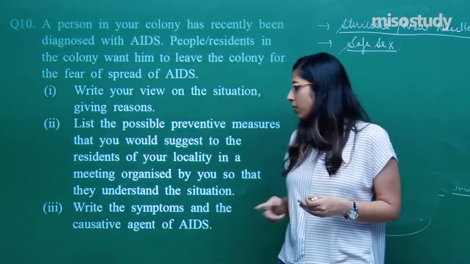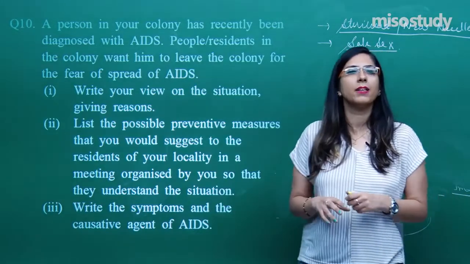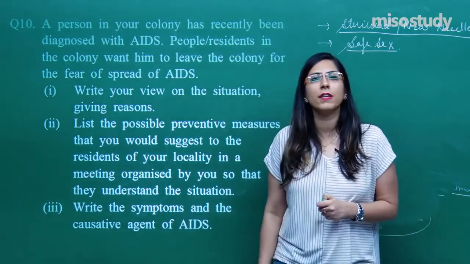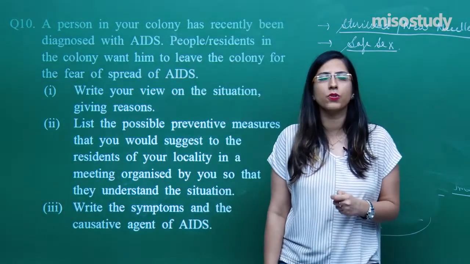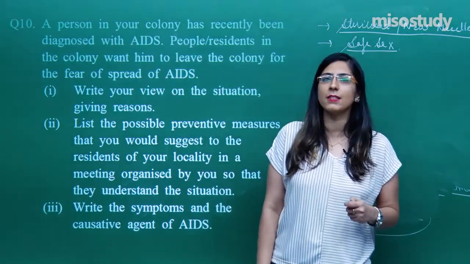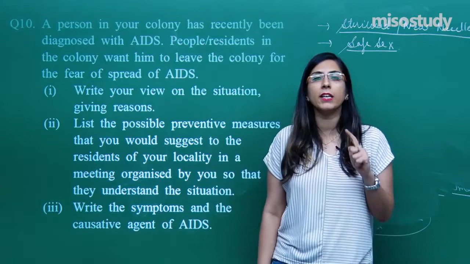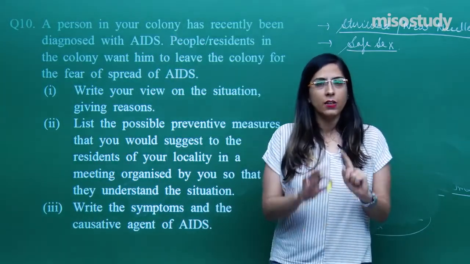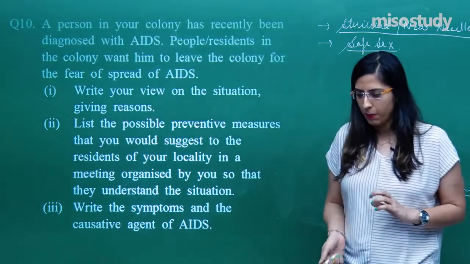right? Because the whole immune system is getting compromised. The causative agent of AIDS is always the human immunodeficiency virus, HIV, which is a retrovirus having RNA as its genetic material and having reverse transcriptase activity, which affects the T cells. So these are the different things that you have to remember.